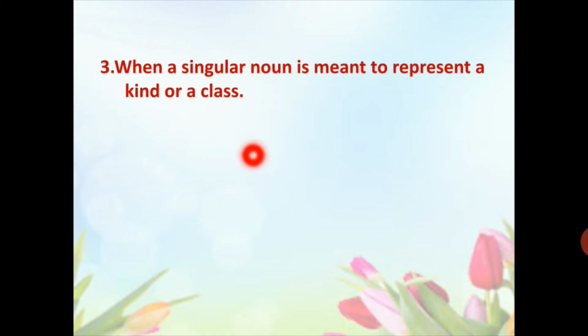Let's see the example for it. The cow is a useful animal. Here you can see cow is a singular noun. But here this singular noun is representing the whole class. The cow is a useful animal.